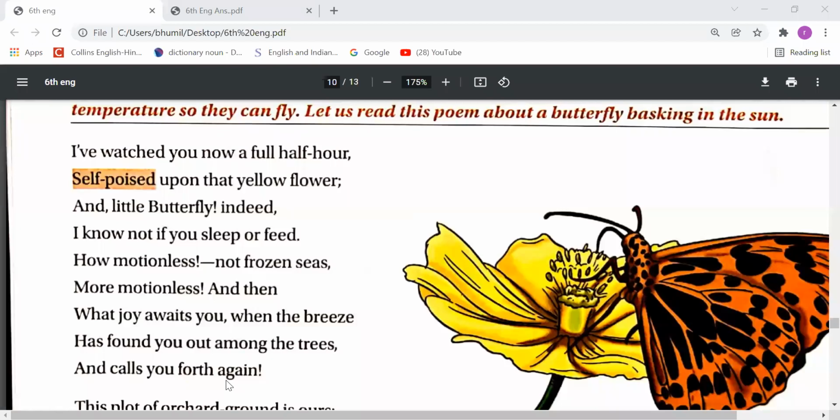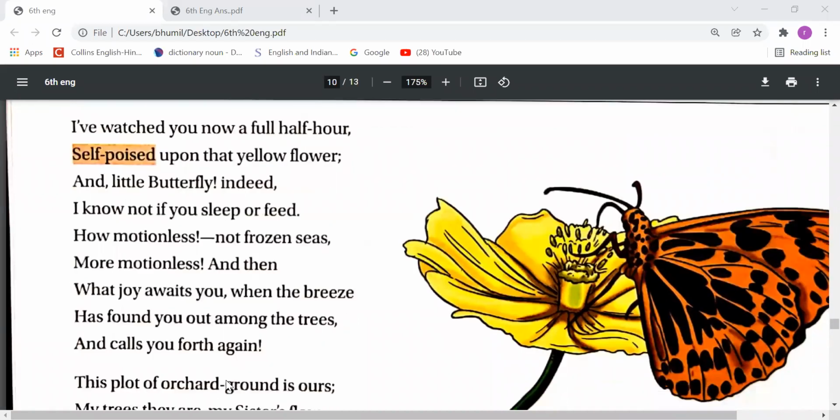Author says that I don't know what joys you feel when the breeze comes there among the trees and you go somewhere else. That air, that breeze helps you to go somewhere. I don't know where you go. Next line.